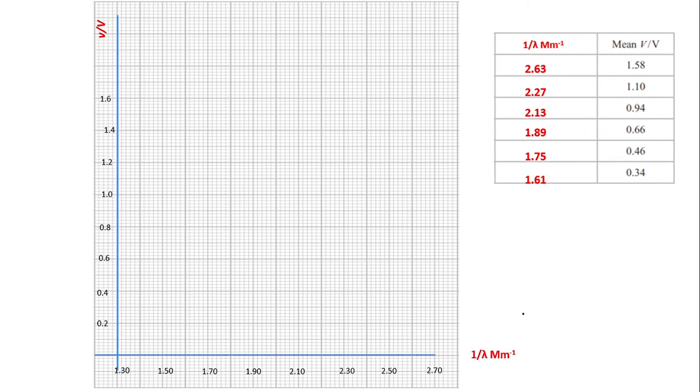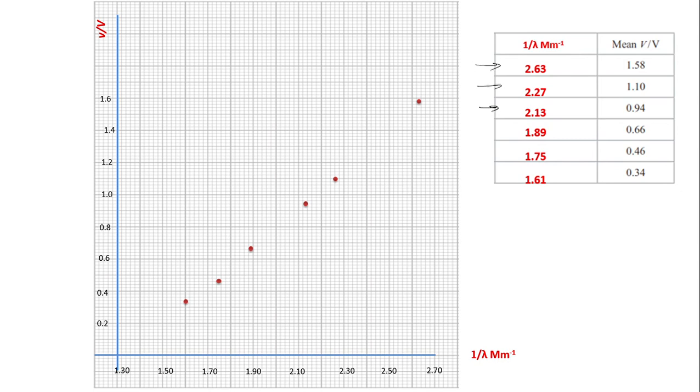So this is your axis, 1 upon lambda in million per meter on the x-axis, starting from 1.3 and 1.5 till 2.7, because our range is 1.6 to 2.63, and the voltage is starting from 0.2 to 1.6. So when you plot the corresponding points for each reading, 1, 2, 3, and so on, we have these points.